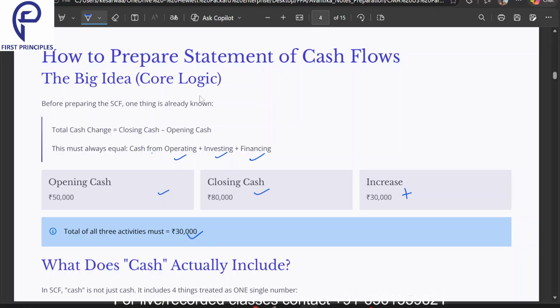I don't think there will be very twisted questions, because this is quite straightforward. Now suppose in the examination it is given that the total cash change in a particular year has been 20,000 rupees. So the sum total of operating, investing and financing should be 20k. Now suppose operating is given as 5k, investing as 7k, and they ask what the financing should be. You can easily tell: 7 plus 5 is 12, 20 minus 12, so 8k will be our financing activity.